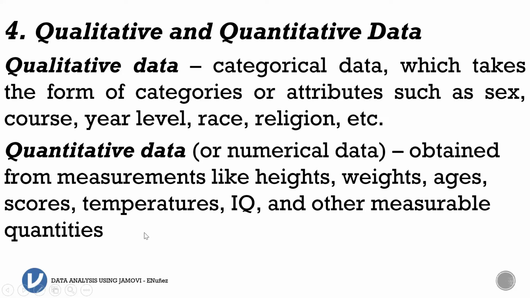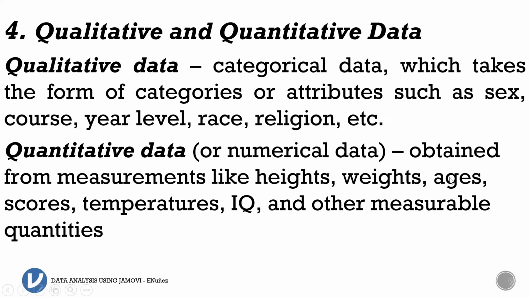So when we say quantitative data, these are the things that can be measured through some metric system. For example, heights we measure in centimeters or feet and any other measurement for height. And for weights, we have kilograms, pounds, and milligrams.